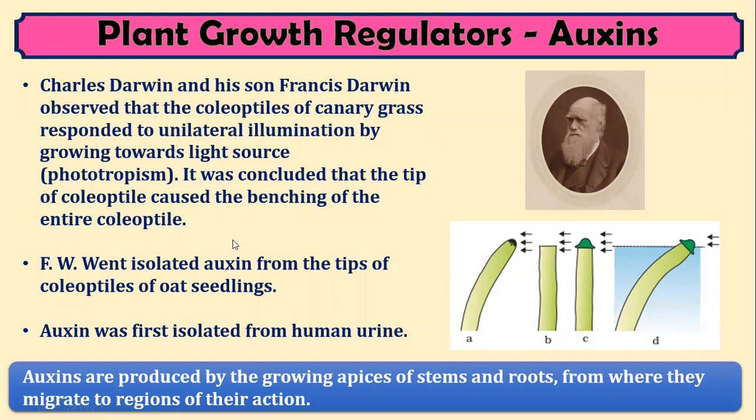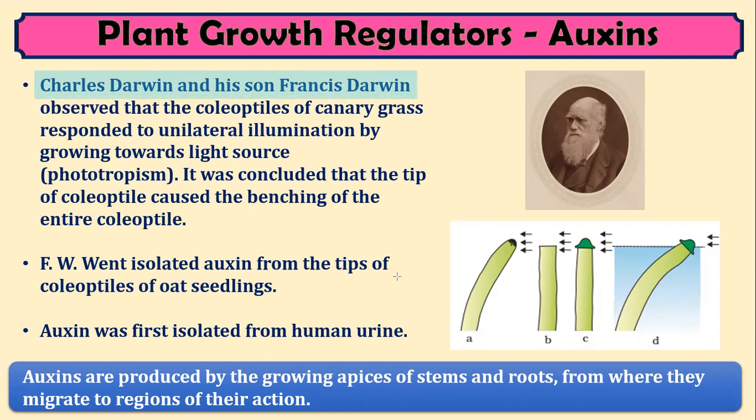Very first, we have learned about plant growth promoters and growth inhibitors. From the growth promoting hormones, the very first example that we have learned is auxin, and that is the starting of phytohormones. Is it clear? So what are these auxins? Auxins are certain plant growth hormones, and this was first observed by Charles Darwin and his son Francis Darwin.